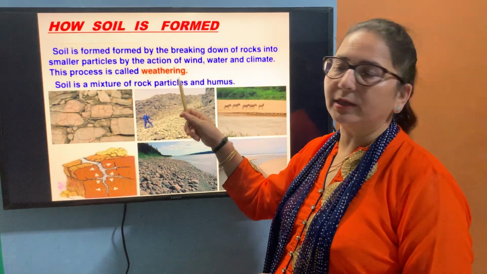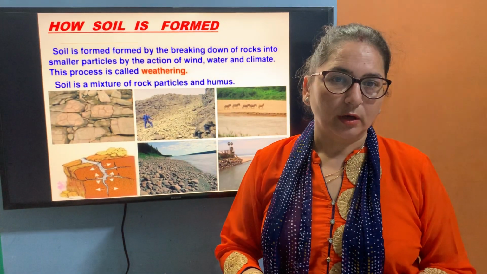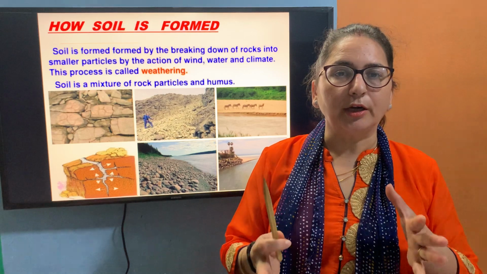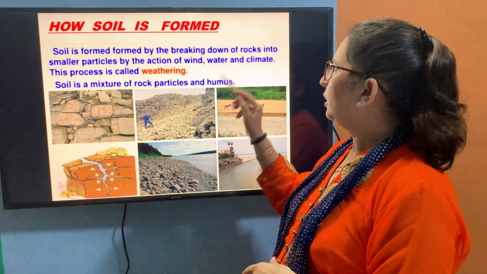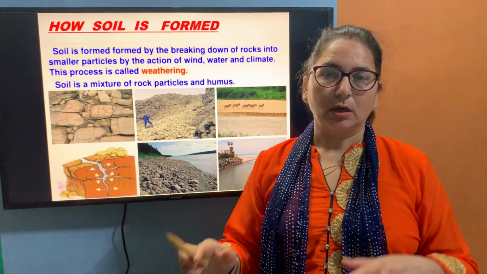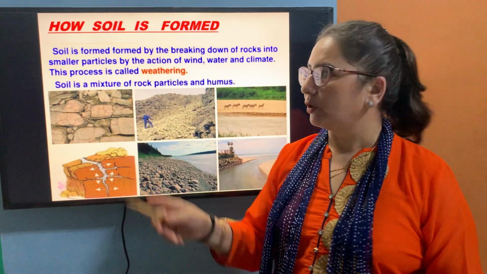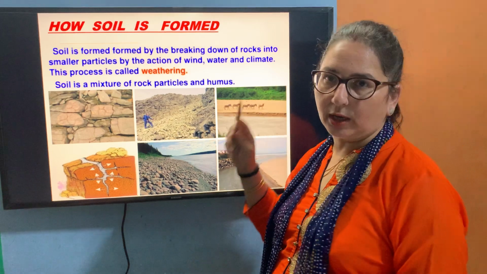Now how is soil formed? Soil is formed by the process called weathering. Now what is weathering? Breakdown of big rocks. बड़े बड़े rocks का breakdown होना into smaller particles by the action of wind, water and climate.